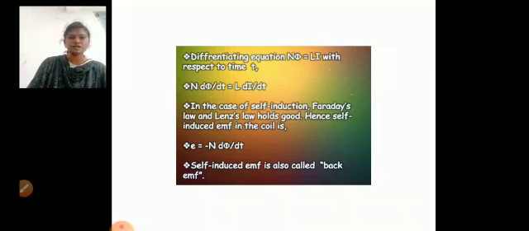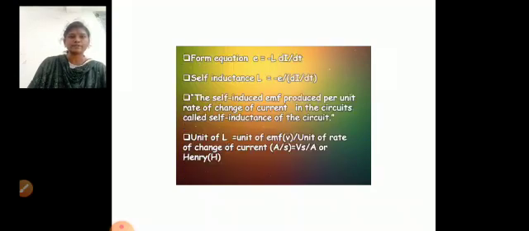Self-induced EMF is also called back EMF. So the equation becomes E equals minus L into dI by dt. So L equals minus E by dI by dt, where E is the electromotive force and dI by dt is the rate of change of current. The self-induced EMF produced per unit rate of change of current in the circuit is called the self-inductance of the circuit.